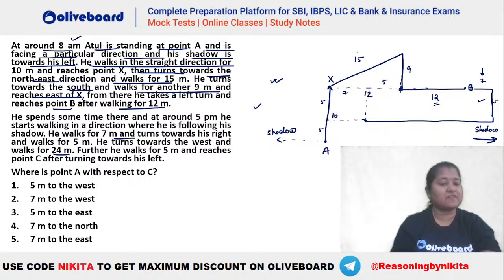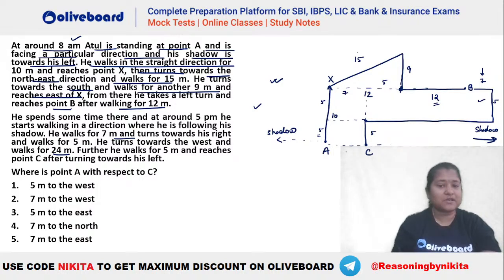Further he walks 5 meters and reaches point C after turning towards his left. So you can see C will be here because after turning left he goes for 5 meters. So you can see ये 5 है, ये 5 है. So that means point C will be towards the east of A. Right, so you can see C कहाँ पर होगा, C will be towards the east of A.